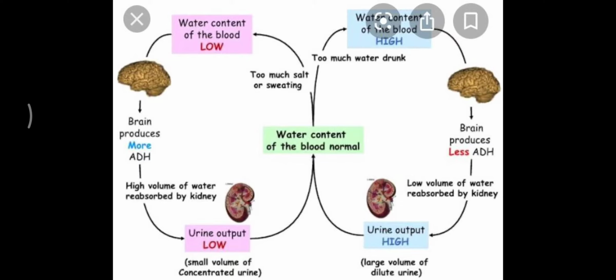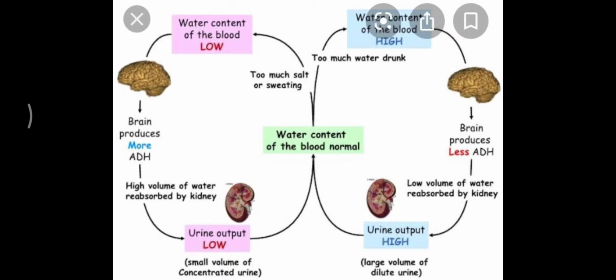Whenever you drink lot of water, the blood volume increases. As soon as the blood volume increases, the glomerular filtration rate also increases, and under that condition the vasopressin or ADH is not released by brain or pituitary gland.